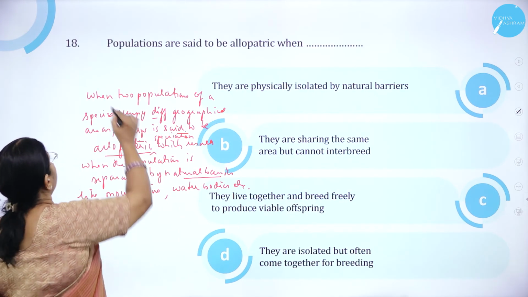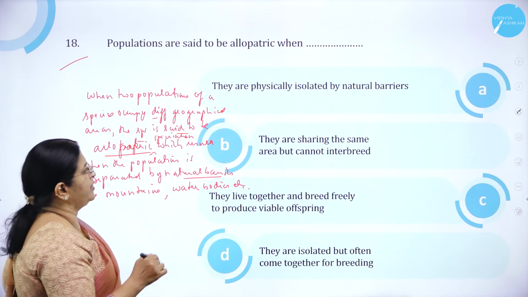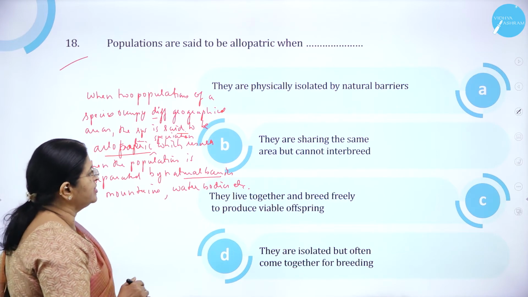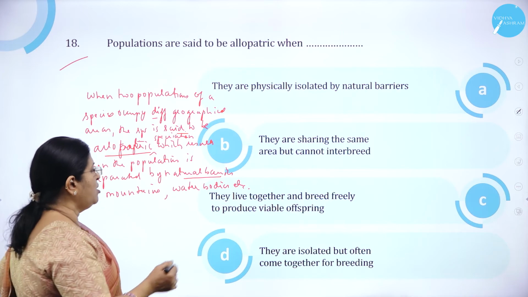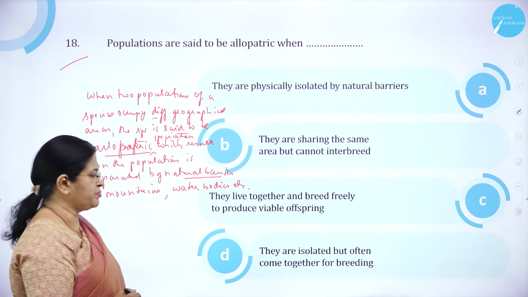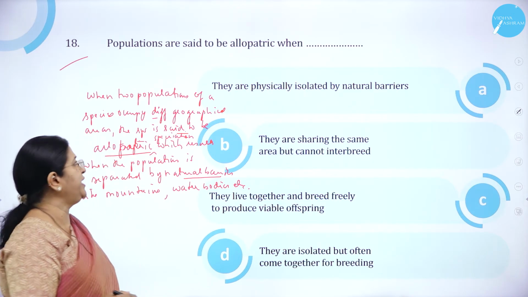Moving on to question number 18. Populations are said to be allopatric when? Option A, they are physically isolated by natural barriers. Option B, they are sharing the same area but cannot interbreed. Option C, they live together and breed freely to produce viable offspring. Option D, they are isolated but often come together for breeding.